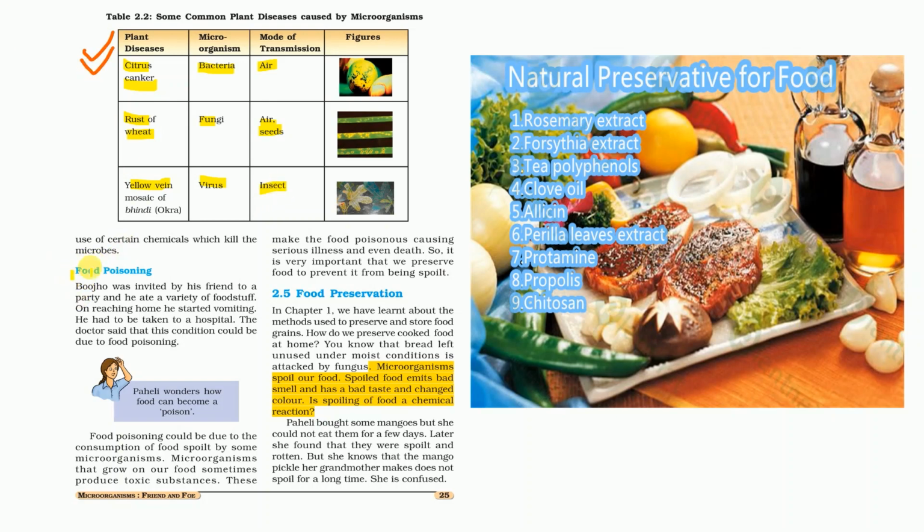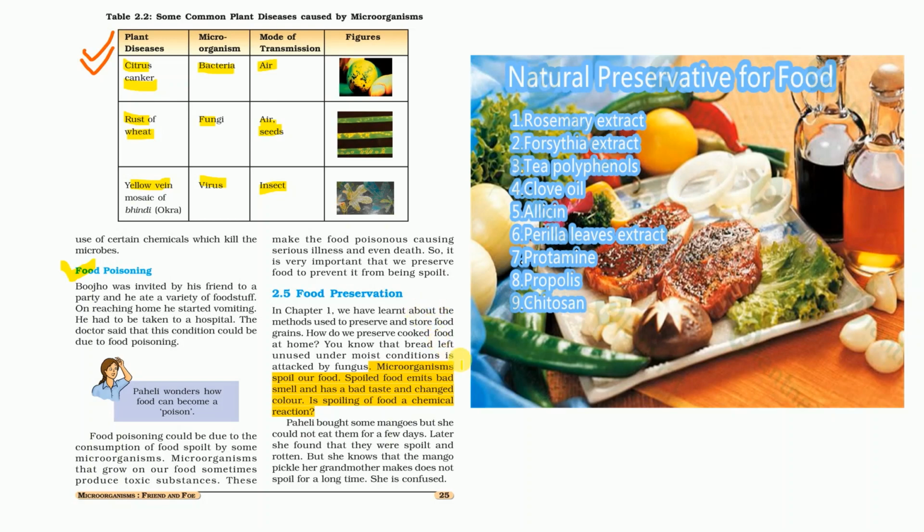Now, what is food poisoning? Food poisoning is a phenomenon in which the food becomes unhealthy, and if we eat this unhealthy food, then we start vomiting and stomach pain starts, and we ultimately get hospitalized. So, how can we preserve food from food poisoning?